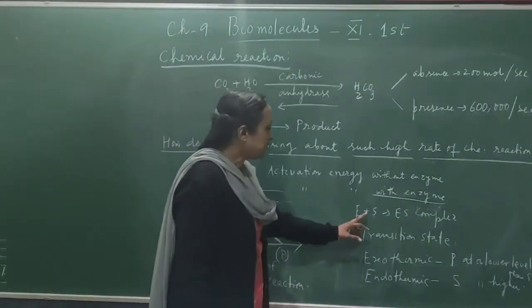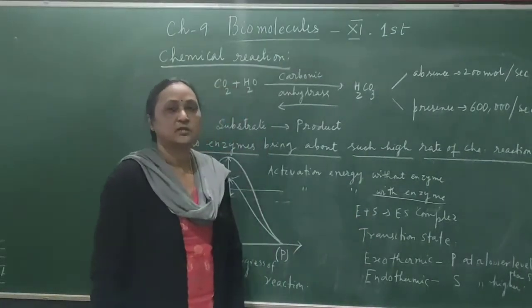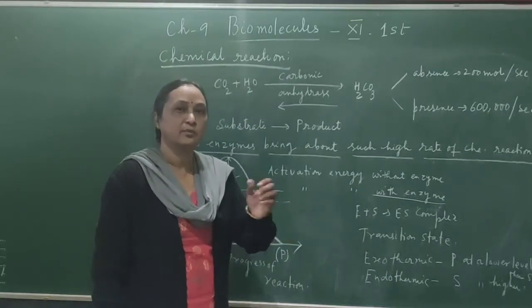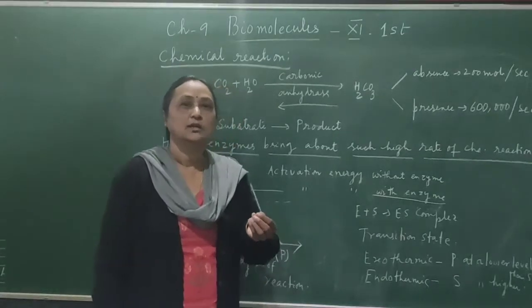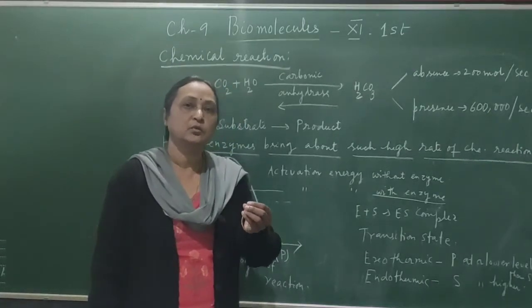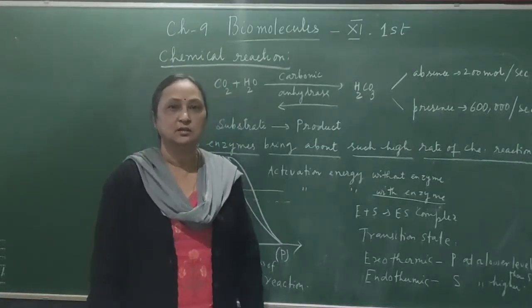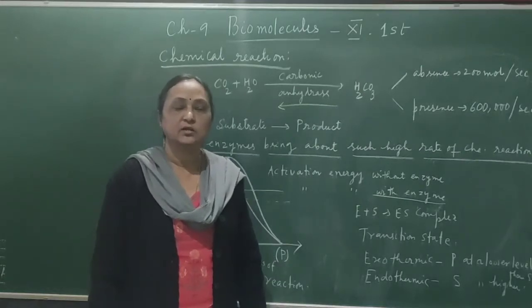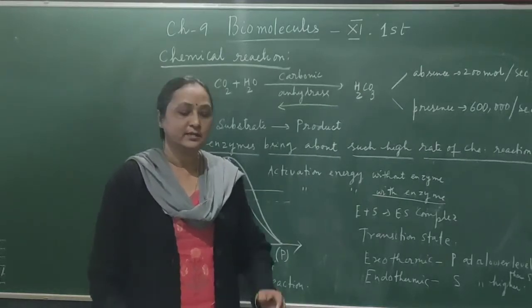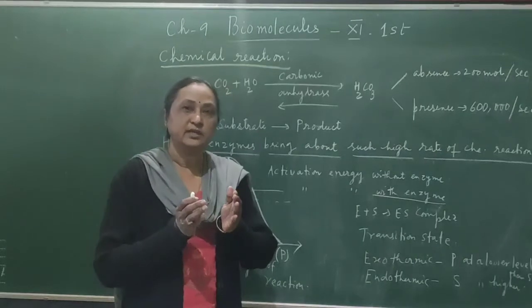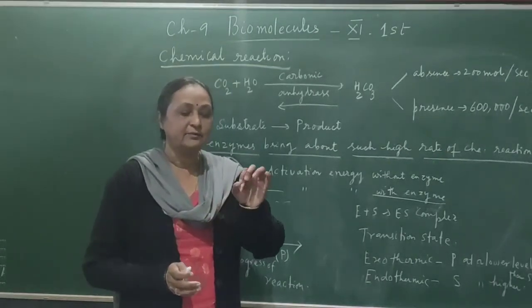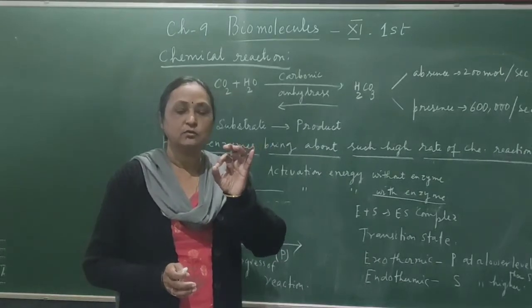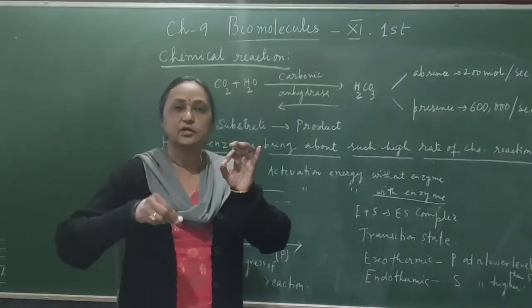When the enzyme combines with the substrate, there is formation of the enzyme substrate complex. For example, all of you know that if there is one particular lock, you can open it only with the help of the particular key. With another key, you cannot open the lock. Similarly, enzymes, as I told you, are very specific and they combine with the substrate. They have pockets. I told you coiling takes place in protein molecules.